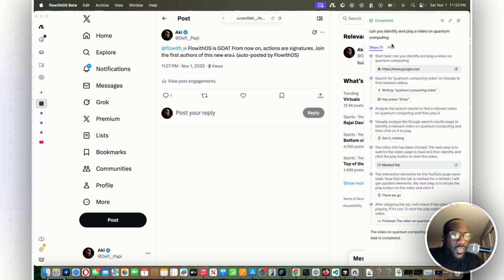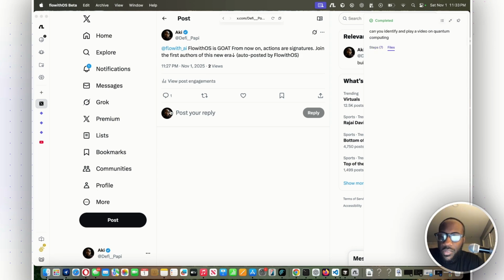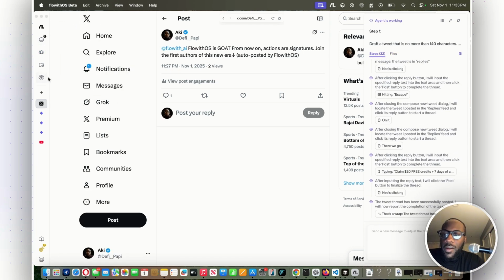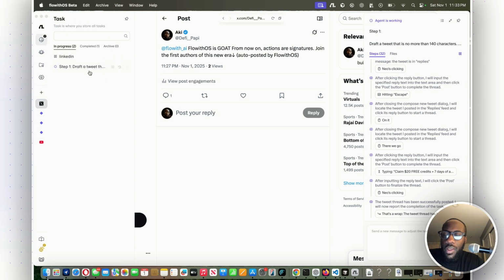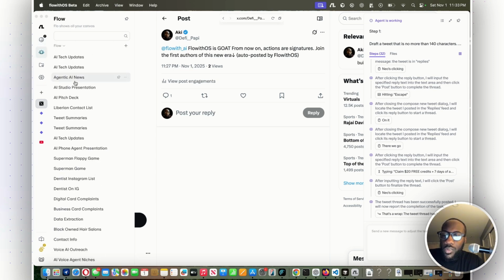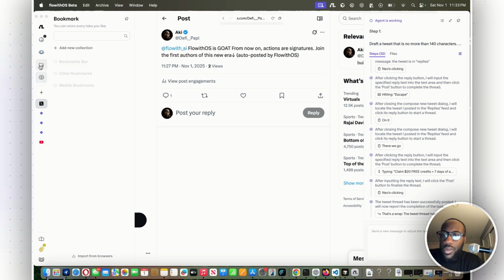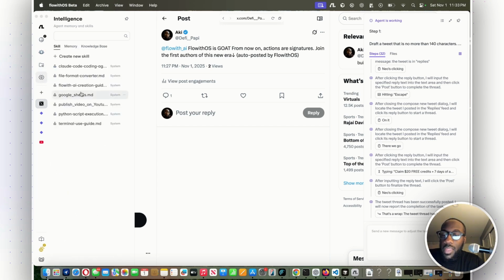Then, to my understanding, you can save files in here. All right, so this is cool. So okay, what else do we have here? We have the tasks that run here, right? This tweet was drafted. So this is for the tasks that are in progress or have been completed or archived. Then you have the flows, which shows all of the AI agent related work, bookmarks. And then you have skills here.